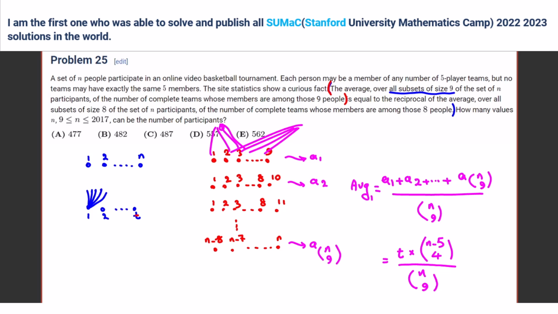Yep. Okay, now that you found this, the next one is equal to the reciprocal of the average over all subsets of size 8 of the set of n participants of the number of complete teams. So the next one is exactly the same for 8, but you should consider the reciprocal of that. And then you can solve it easily. Want a hint or want to try the rest on your own? I'll give it a try. Okay.